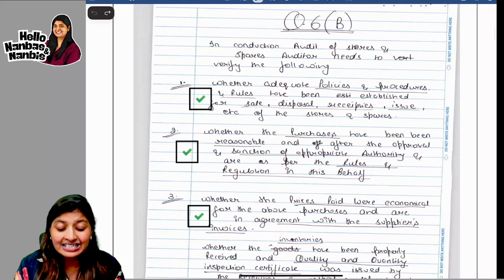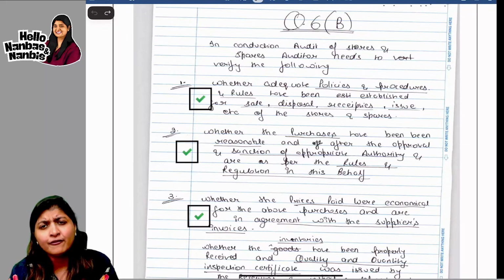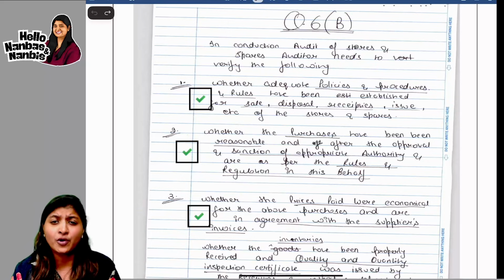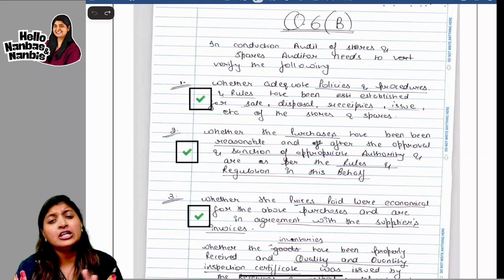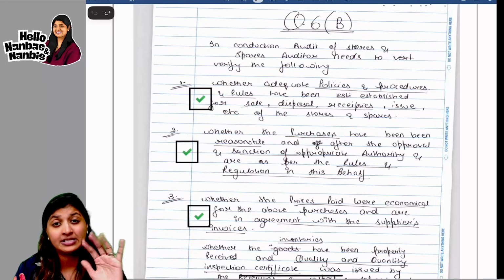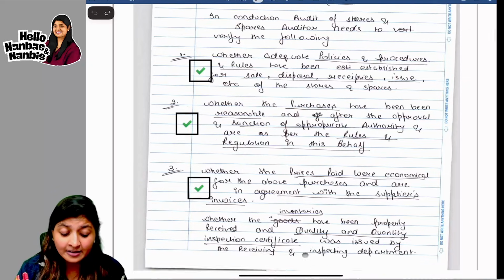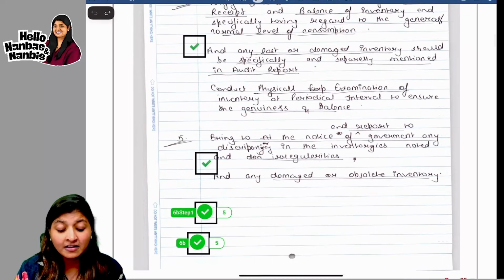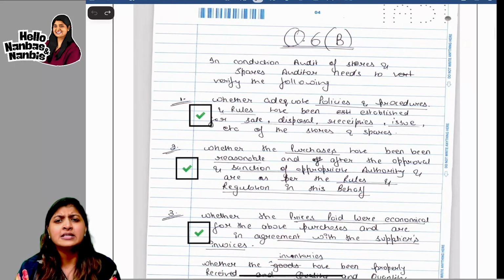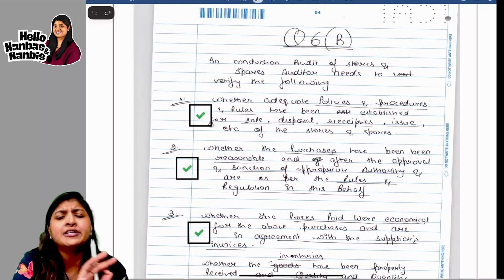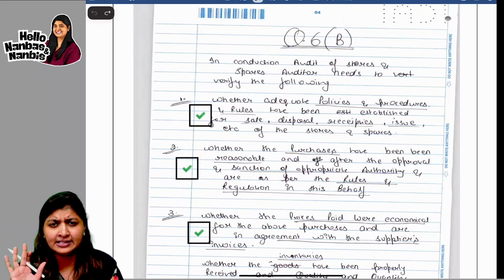Now, if you see the next one, this question is about government audit. Again, for government audit, how are you going to audit the inventory for government? Now, here if you see, in the concept book, there will be 5 points. And how many points he has written here? He has written the 5 points. And one thing which I want you to notice here is he has not reproduced exactly as per ICAI.